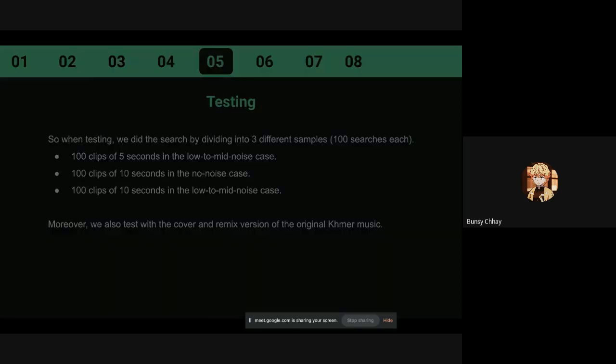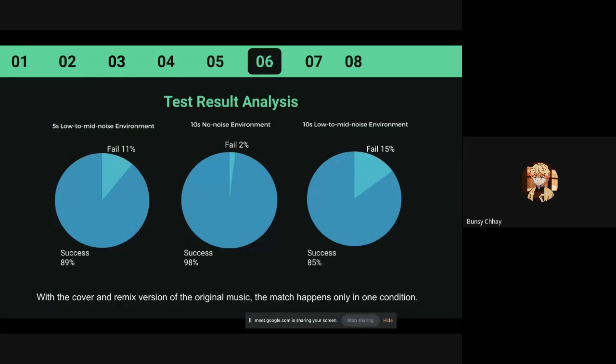With this we come to the result that we managed to get 89% success, and only 11% fail in the 5 second one. For the 10 second of no noise, we get a success of 98% and 2% fail. For the 10 second low to mid noise environment, we get 15% fail. However, the success rate is still high.